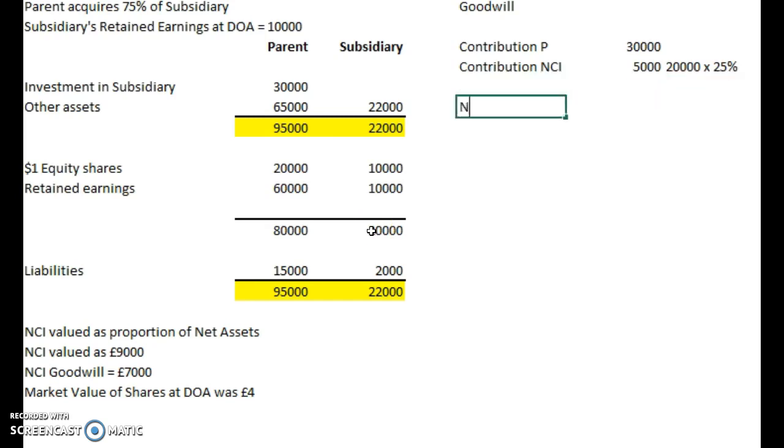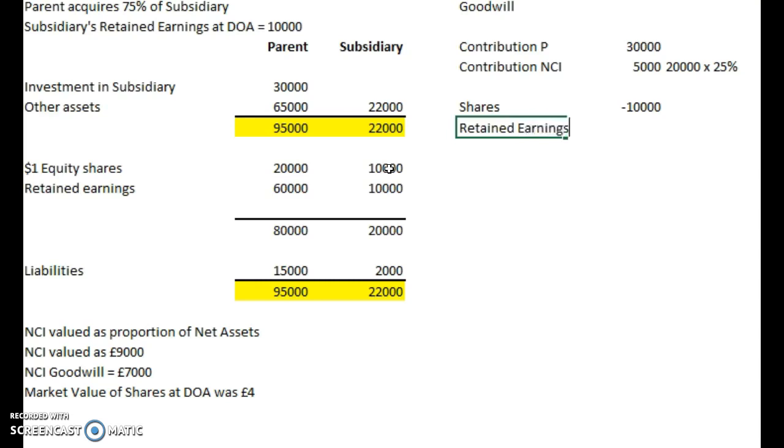Then we have the net assets. So the goodwill is the contribution, and then you take away what they've actually bought in terms of hard assets. So we have for shares 10,000, and we have retained earnings. Again, this is all at the date of acquisition.